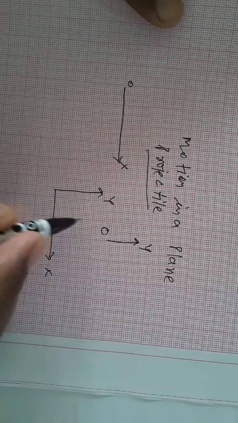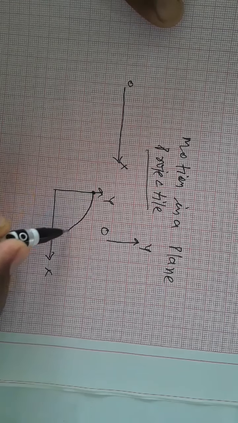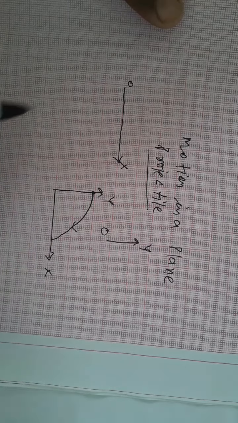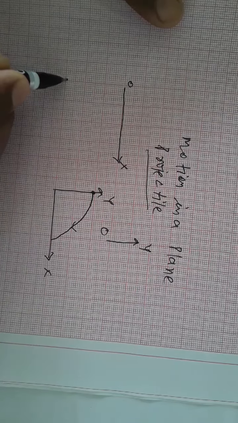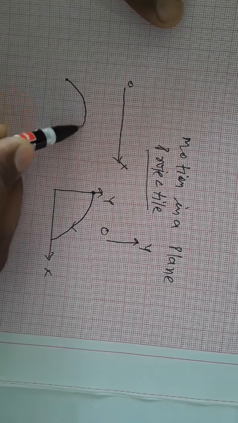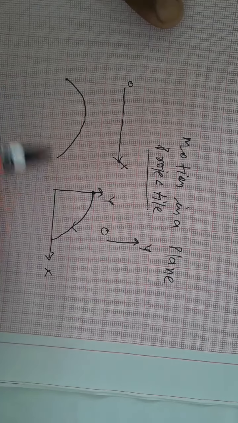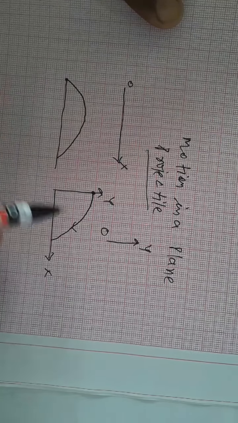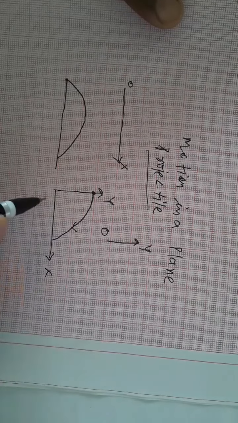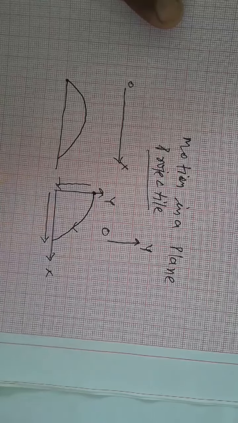Suppose we throw the object from this point like this, then object will move downward and it will follow this path. Second case is possible, if we throw the object from this point and the object goes along this path, then in both these types of motion, you can see here that the object has covered horizontal distance, this is, and the object has covered the vertical distance.